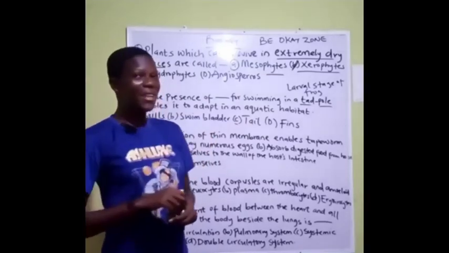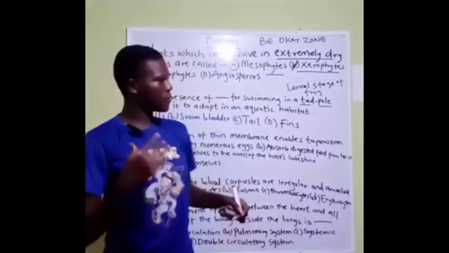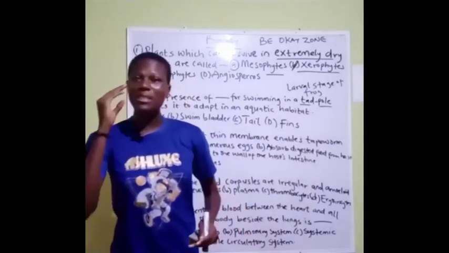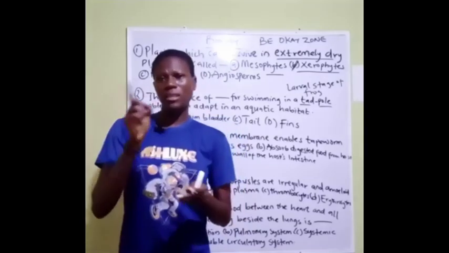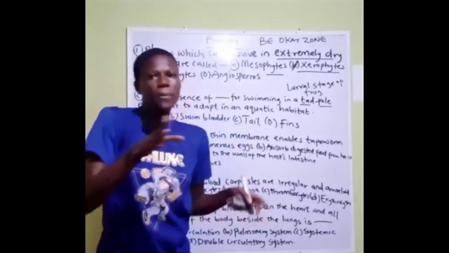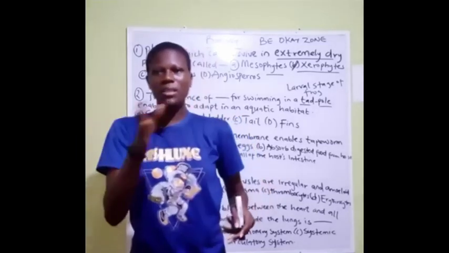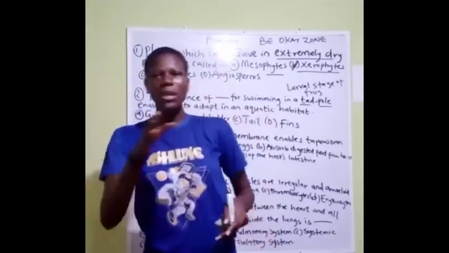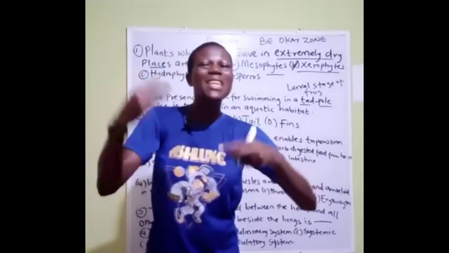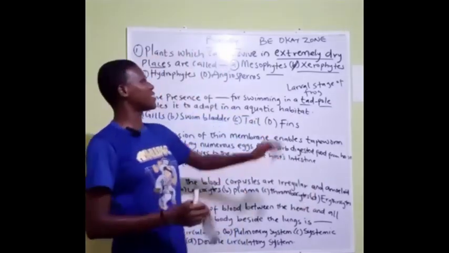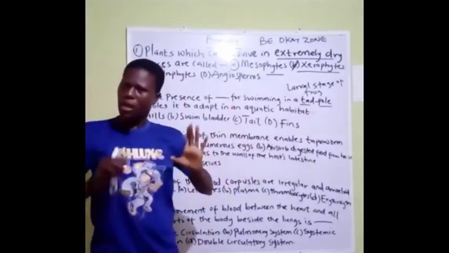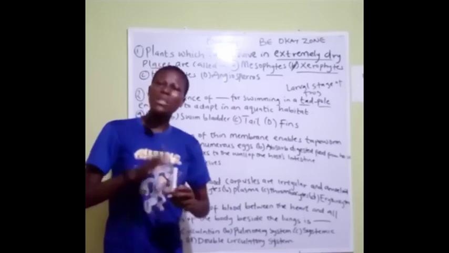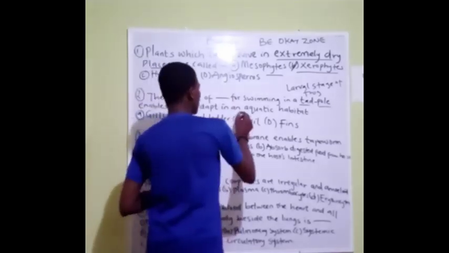Now what the tail does, in the larval stage of a frog, that's the tadpole: when there's a movement in the tail, once the tail moves, it enables them to swim. When the tail is shaking, it enables them to swim. So with the help of the tail at their larval stage, they can swim in their aquatic environment. So the answer here is the tail.